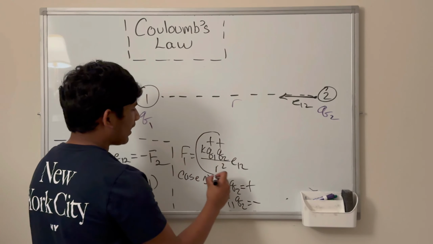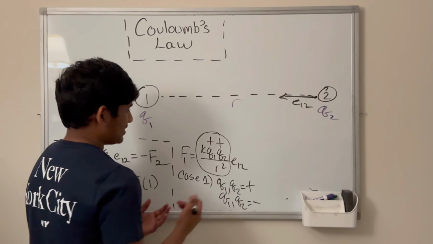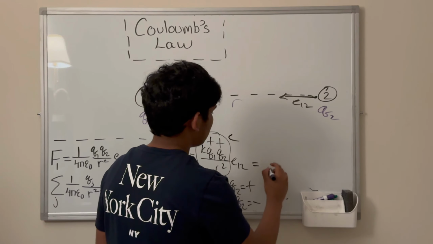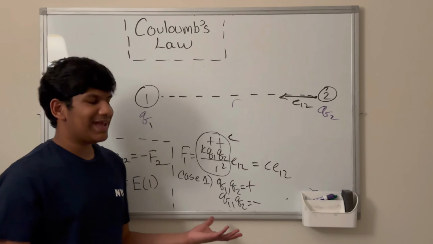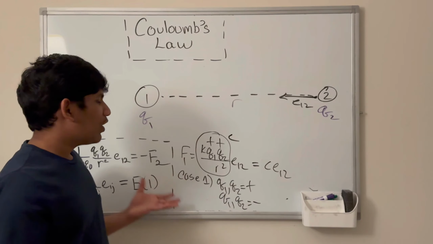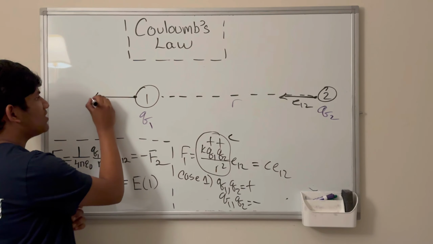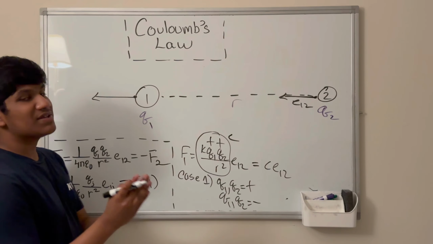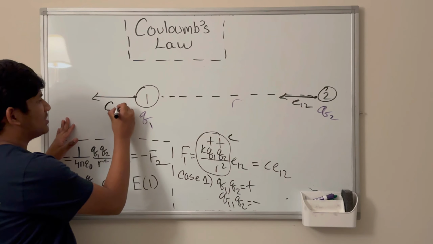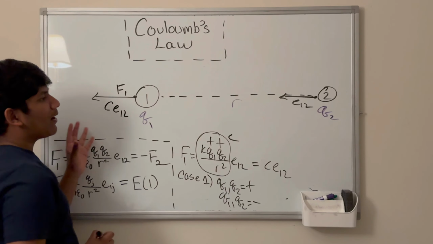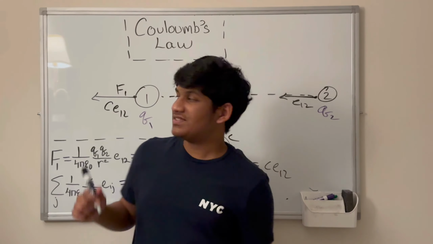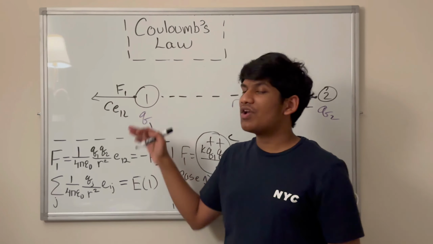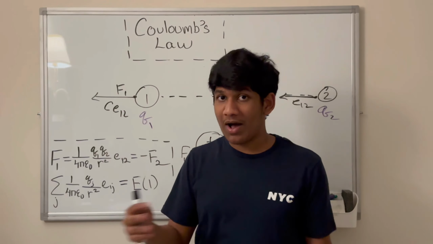Well, if we consider this whole thing just to be another big constant we'll call C, we'll just have F1 is equivalent to C times E12, right? And if it's C times E12, well then that just means F1 points in the same direction as E12 since C is positive, and secondly, it's just E12 scaled by C. So this is the force right here. And as you can see, it points right here. It's scaled by C, and it points in the direction of E12, since C is positive.